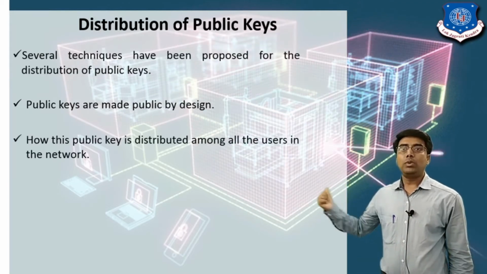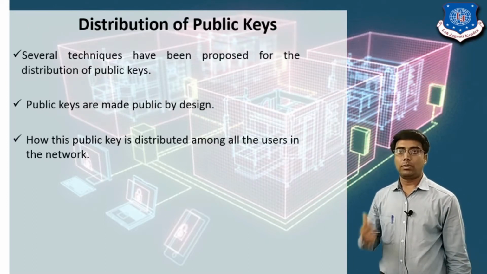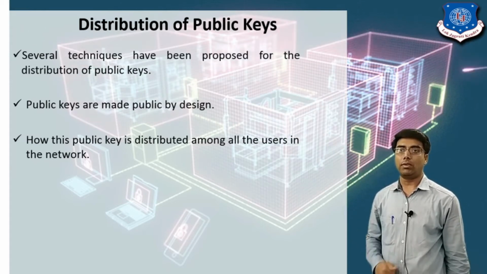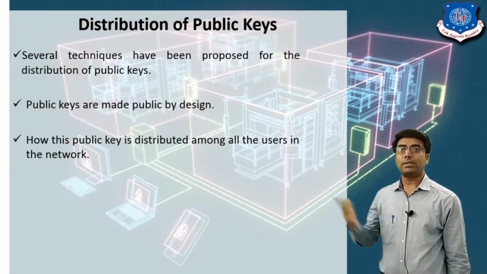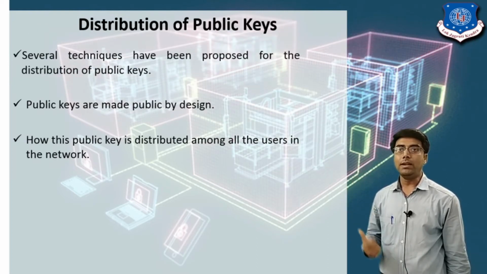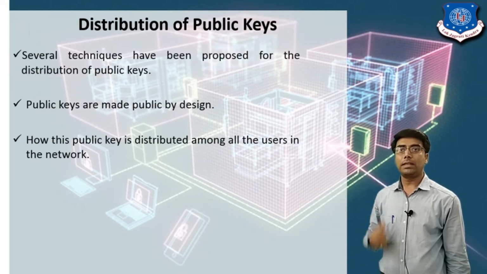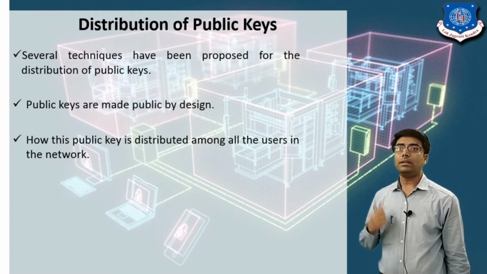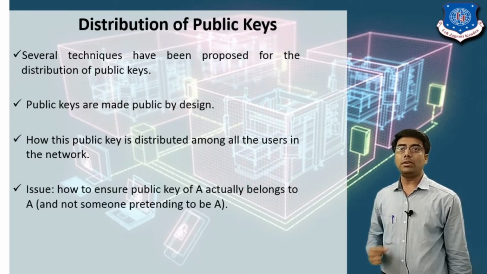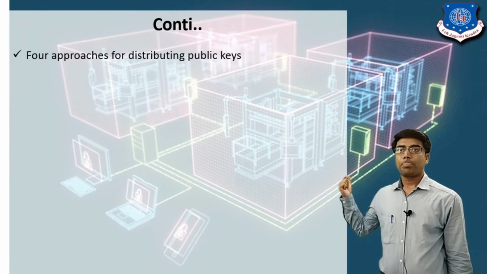So how is this public key distributed among all the users in the network? In all the previous sessions we have used the public key for encryption and decryption, where encryption is done by the sender side and decryption is done by the receiver. The issue here is how to ensure that the public key of A actually belongs to A.